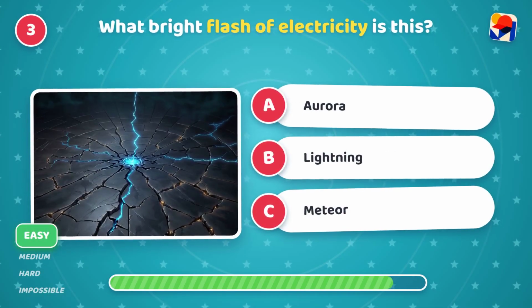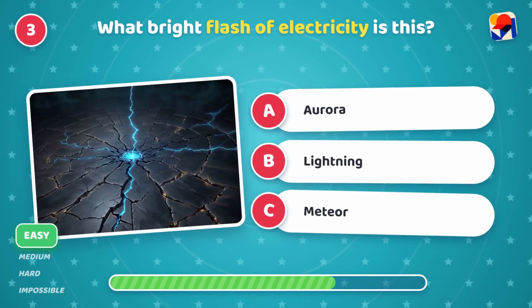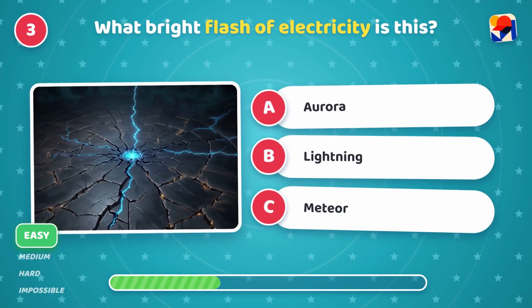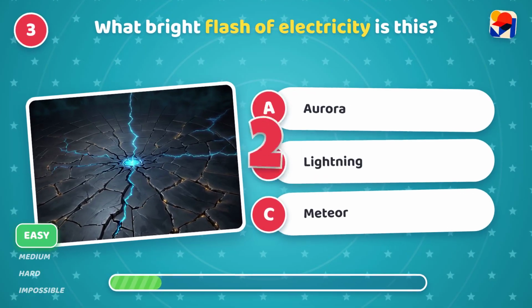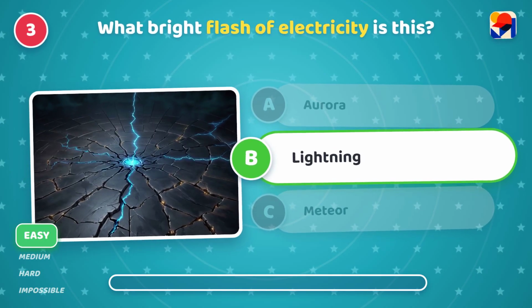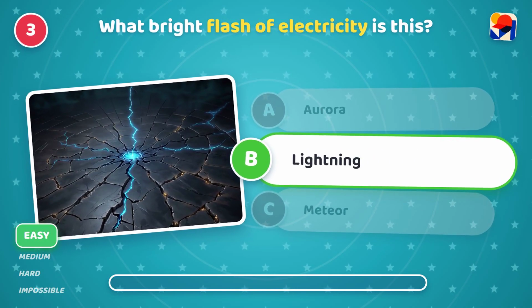What bright flash of electricity is this? Is it A, aurora, B, lightning, or C, meteor? It's B, lightning. Shocking, right? It is hotter than the sun.